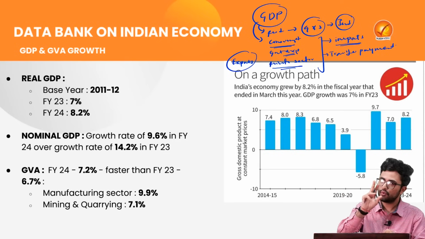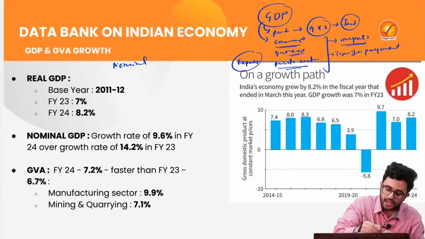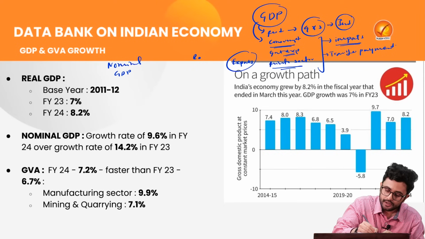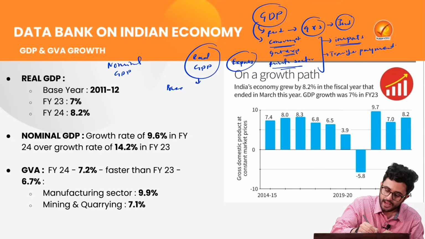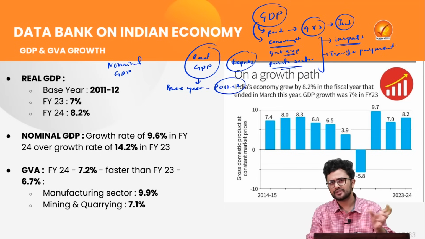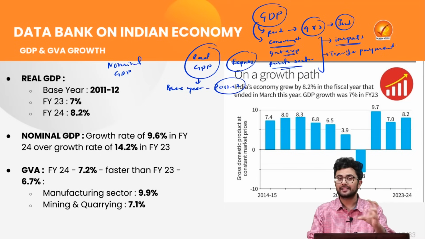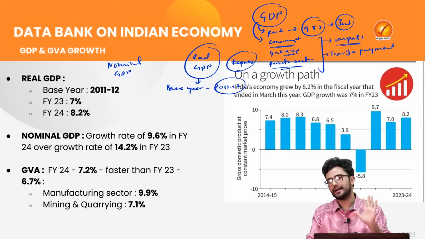Now there are two kinds of GDP. One is your nominal GDP and the other is your real GDP. Let's say what is real GDP. For real GDP, we have decided a base year, that is 2011-12. For our convenience, because in 2011-12 there was no drastic event taking place in the economy, such as COVID. There was a kind of stability in the economy. The inflation rate was low as well. So we chose that year.